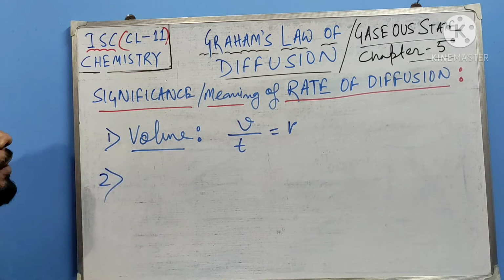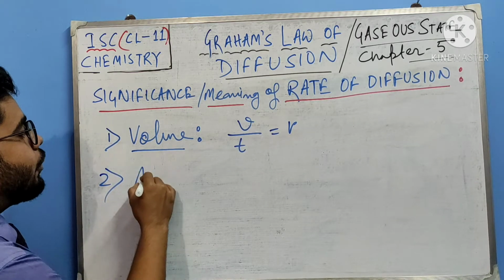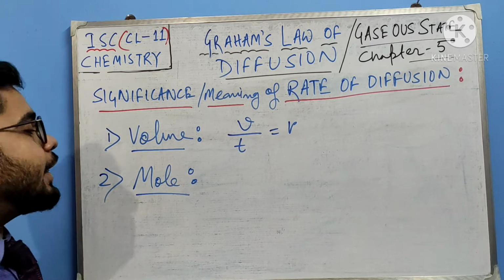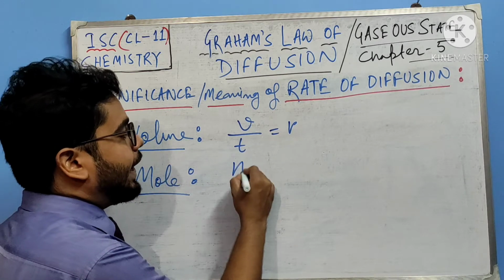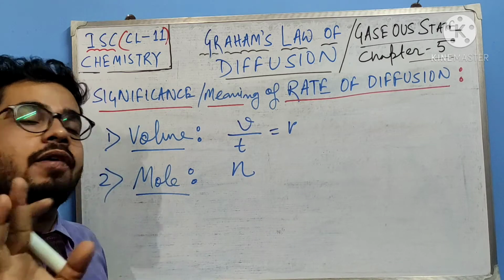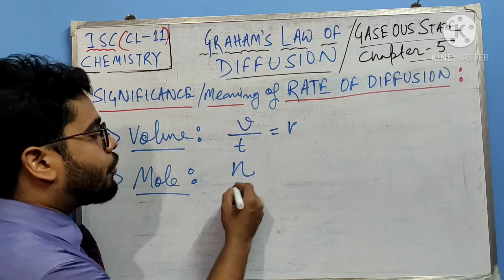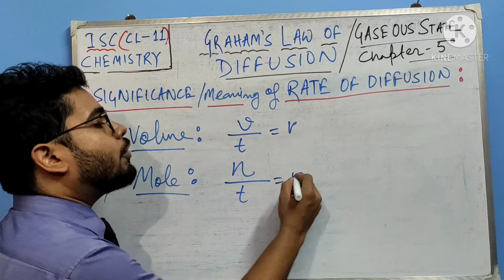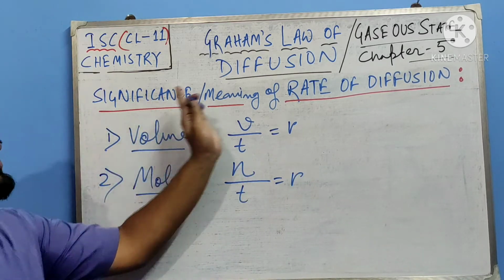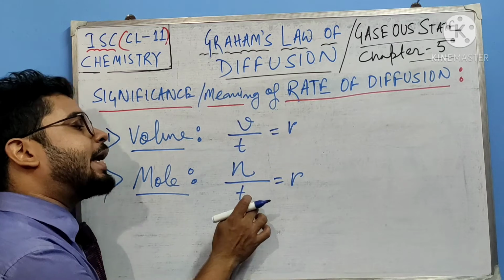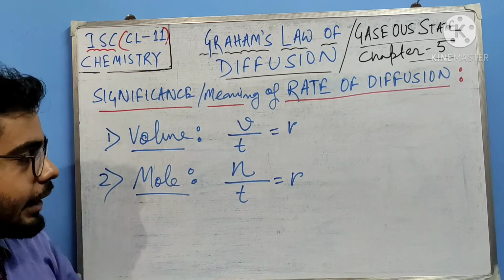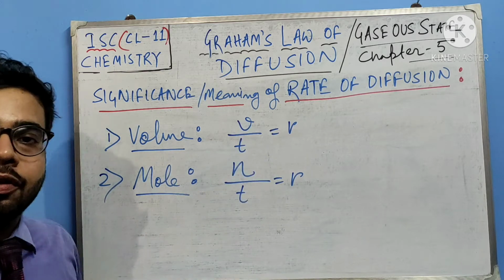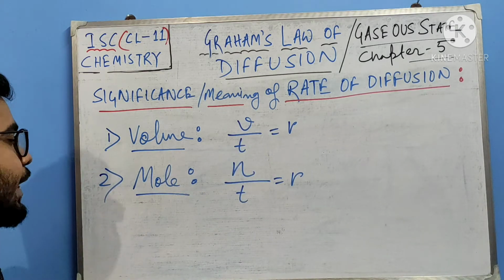Number two, what I can say is in terms of mole. Suppose at a particular time interval, N number of moles of a certain gas is being diffused. So what will be the rate of that diffusion? N by T is also meant by rate of diffusion. So at T time, N number of moles get diffused. So rate can be measured as mole by time also, the number of moles diffused by the time.